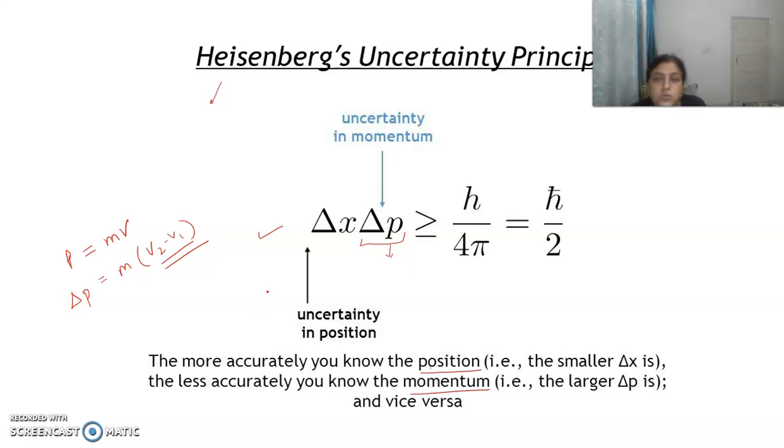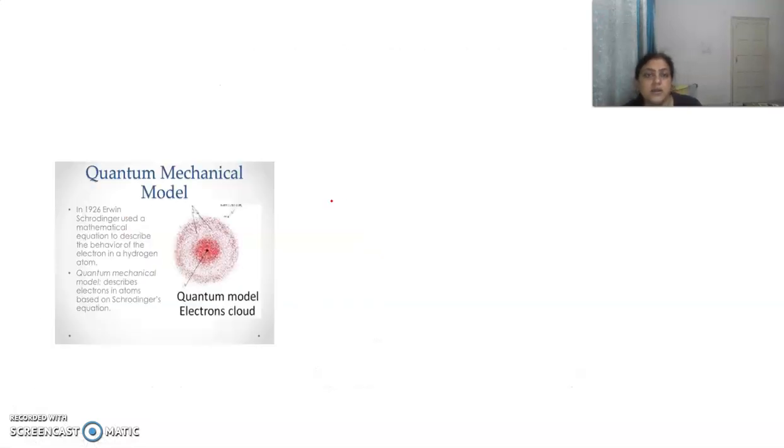These two principles could not be explained on the basis of Bohr's model. So then comes another model, called the quantum mechanical model. It treated the electron as a wave.